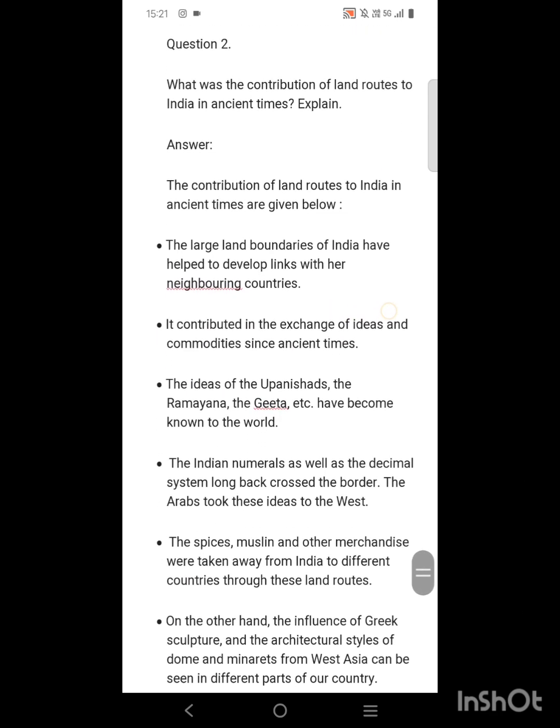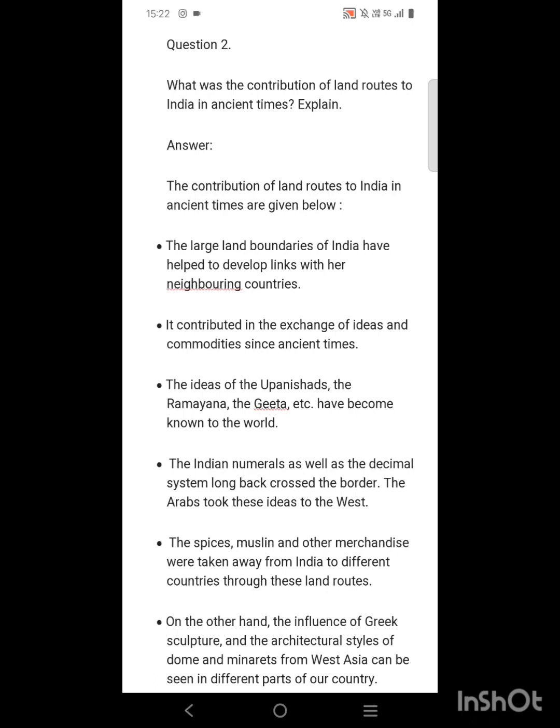Number 2, what was the contribution of land routes to India in ancient times? Explain. The contribution of land routes to India in ancient times are given below. The large land boundaries of India have helped to develop links with her neighboring countries. It contributed to the exchange of ideas and commodities since ancient times. The ideas of the Upanishads, the Ramayana and the Gita, etc., have become known to the world. The Indian numerals as well as the decimal system long back crossed the border. The Arabs took these ideas to the west.